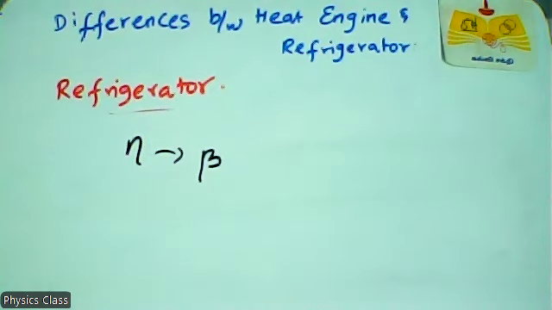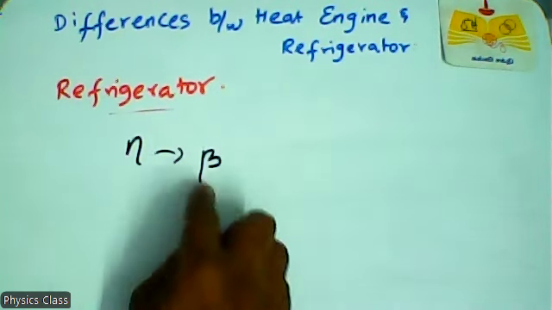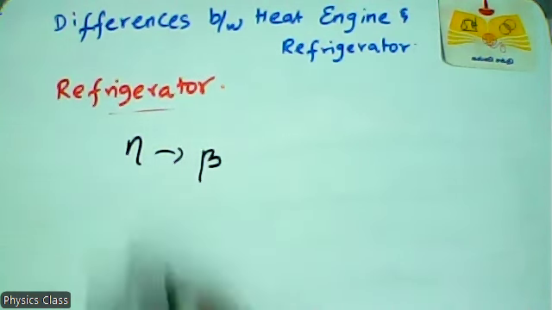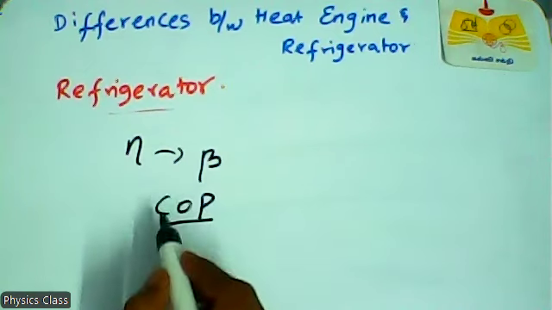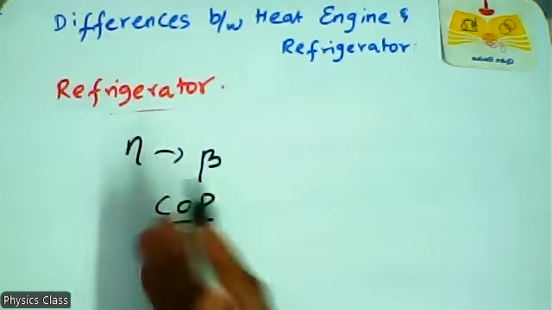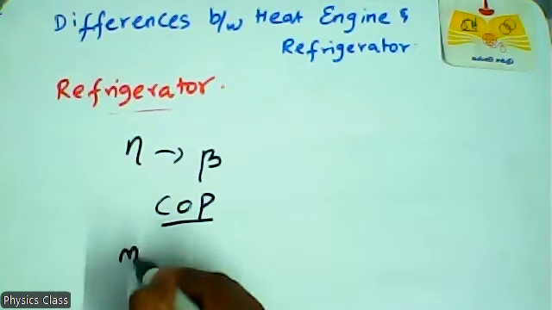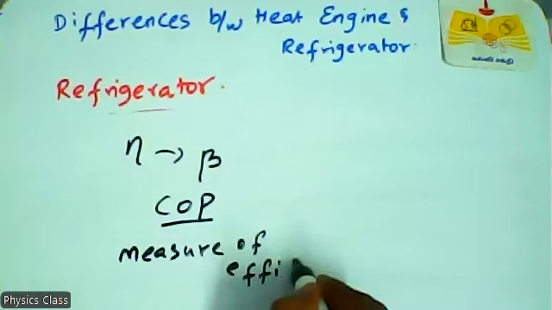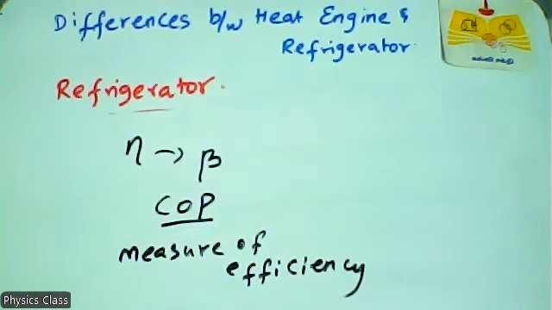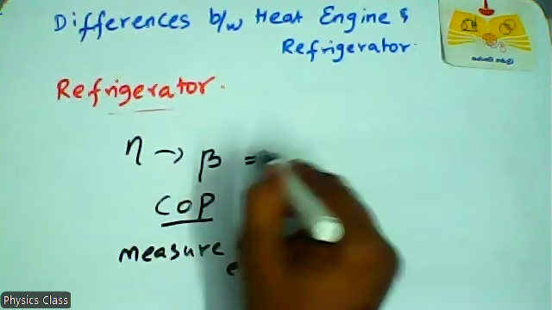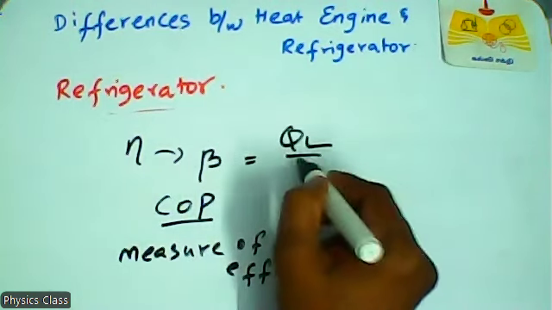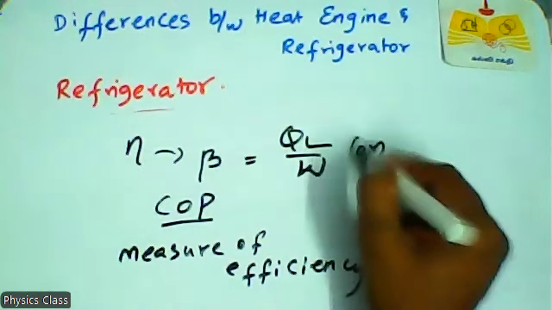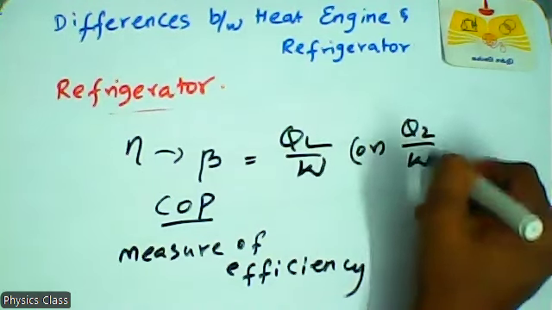So in terms of the refrigerator, we introduce a new term, beta. So beta is equal to QL by W, or Q2 by W.